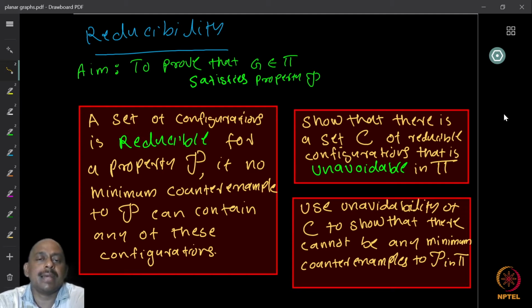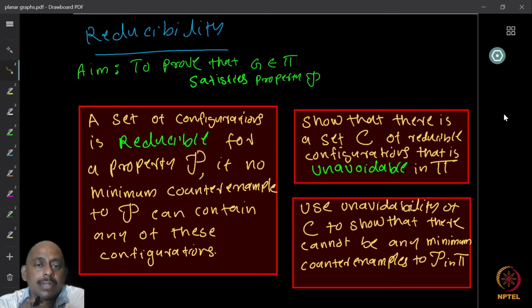So what we are saying is that a substructure or a configuration is reducible if minimum counterexamples cannot contain these configurations. So what it actually means is that if you have a graph and this graph has this substructure, this reducible configuration, right?